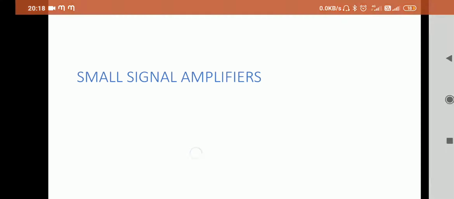Here in this video we will discuss small signal amplifiers. Generally, an amplifier is an electronic circuit. As we already know, a circuit is a combination of electronic components. These components are connected in a proper way to get the desired output.